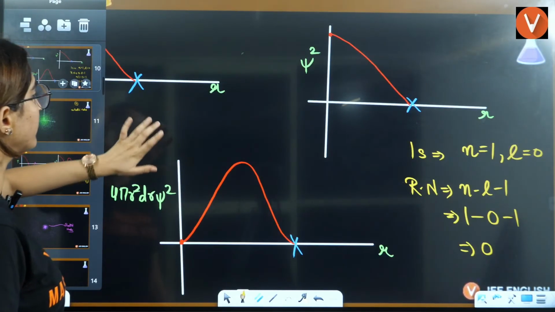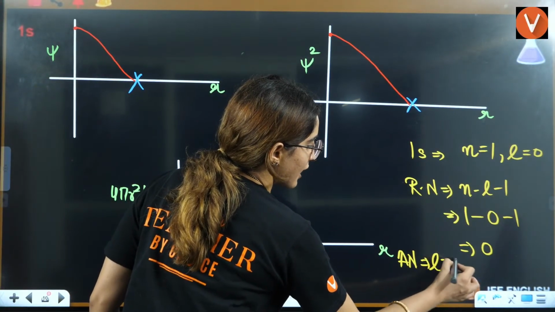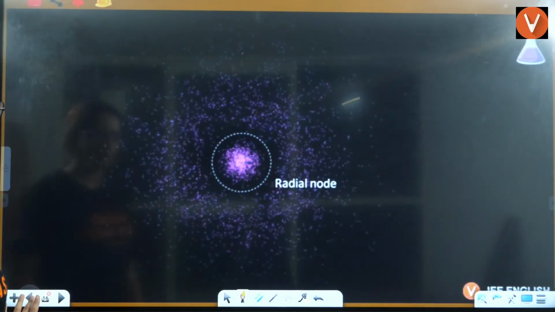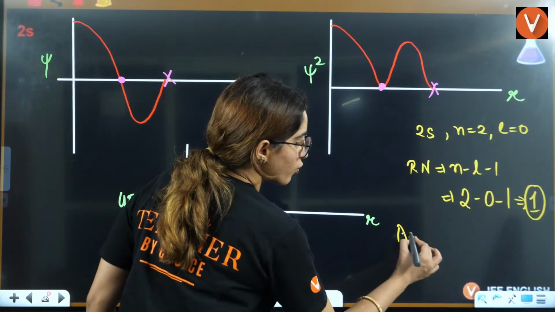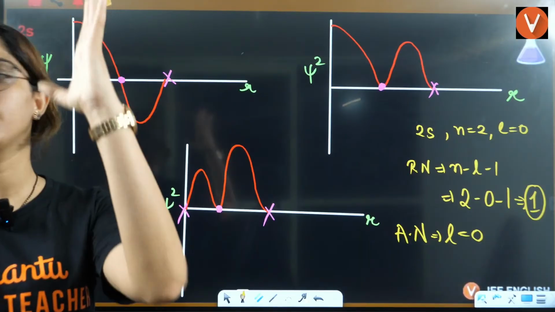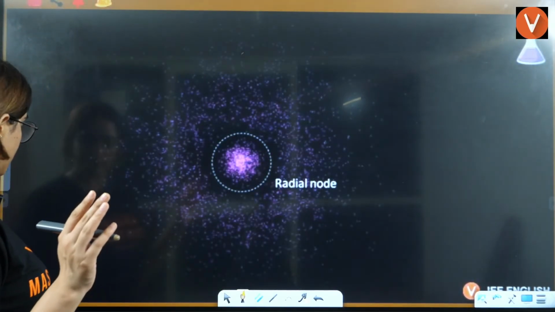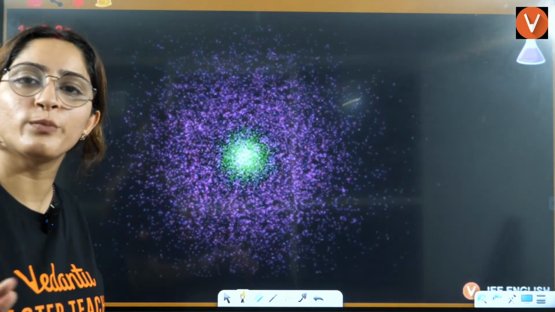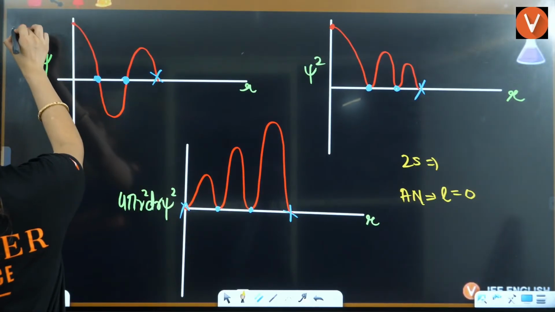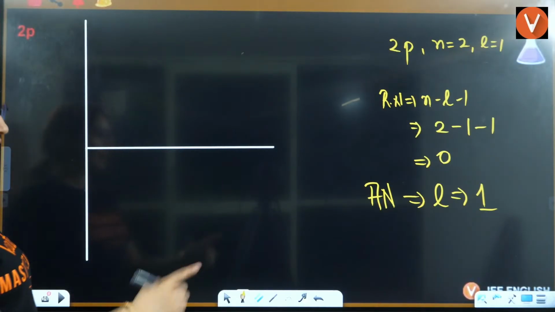Angular nodes are equal to L, that is 0. Right, so that's why we were not talking about any angular nodes here, because angular node for s orbital is 0 only. But for p orbital, it is not equal to 0. It is equal to 1.